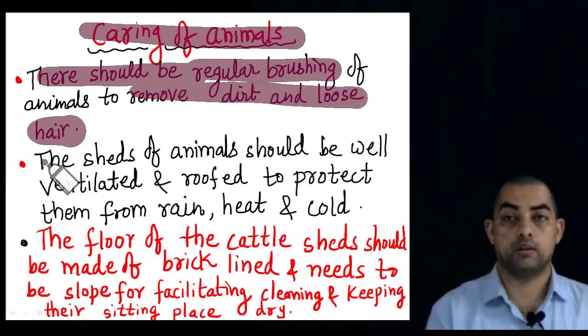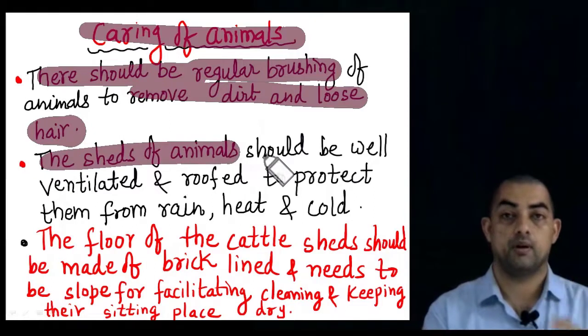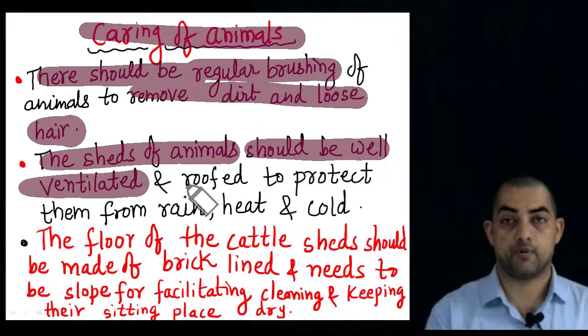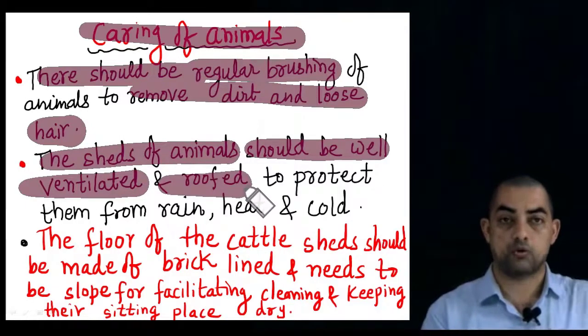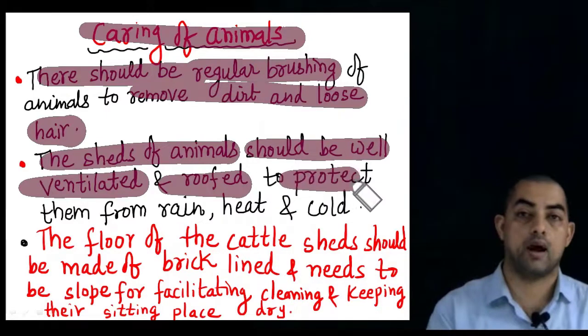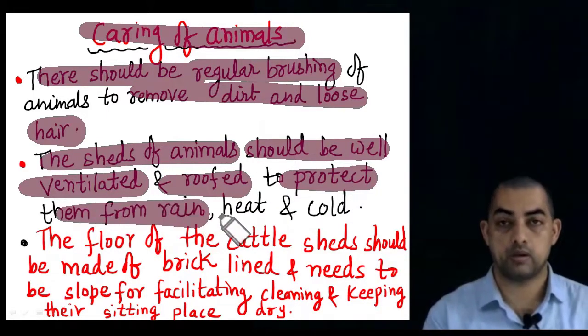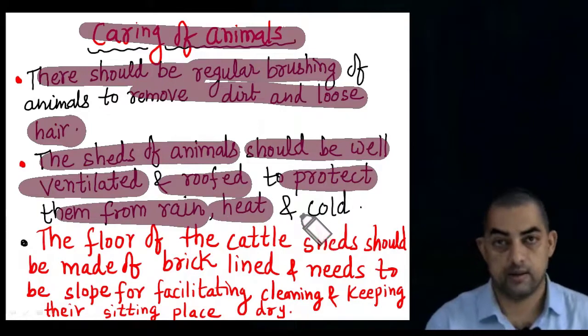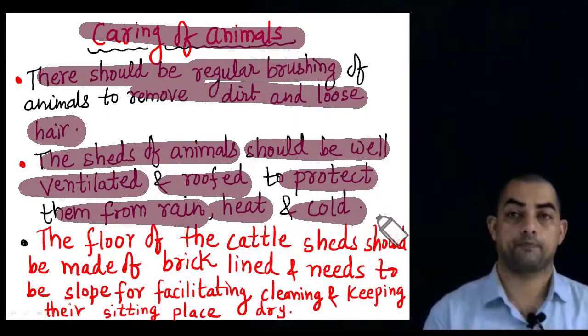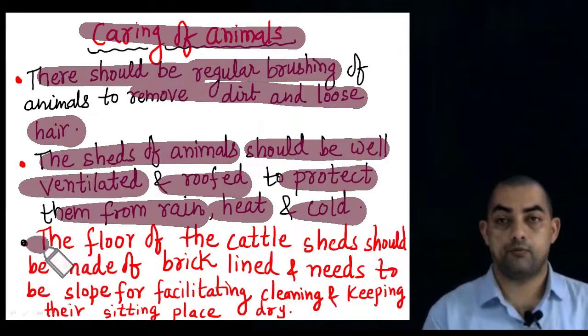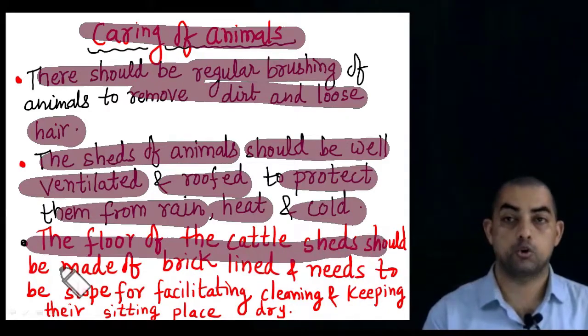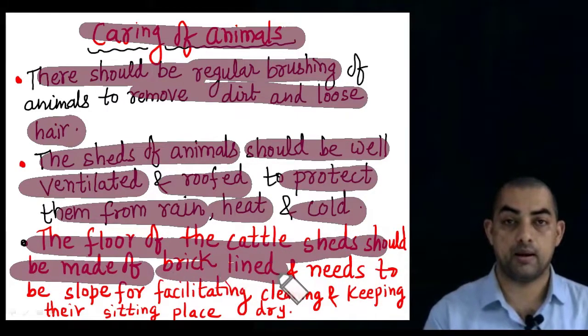Second point, the sheds of the animals, the place where they live, should be well ventilated, right? And it should be roofed. There should be a roof above them to help protect them from rain, direct sunlight, and even from cold.